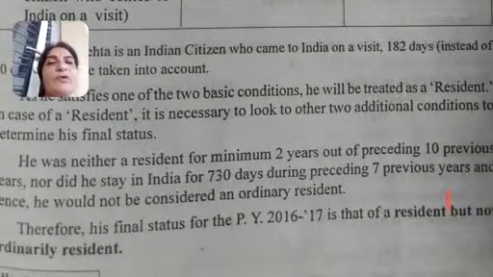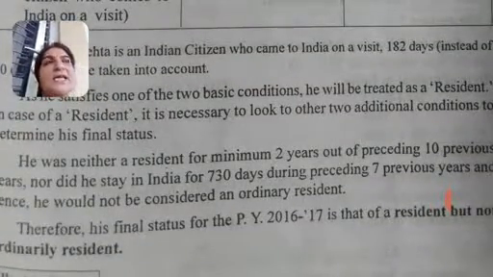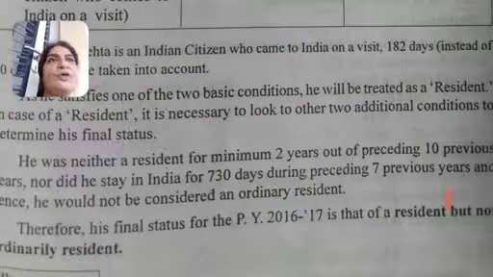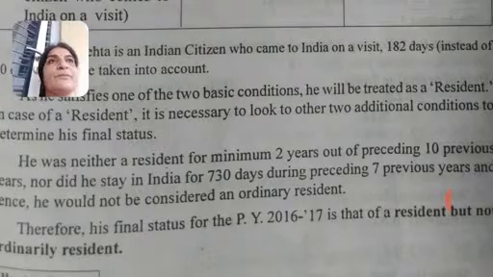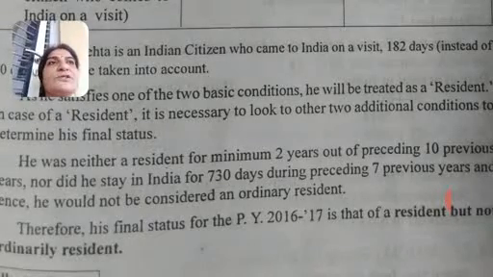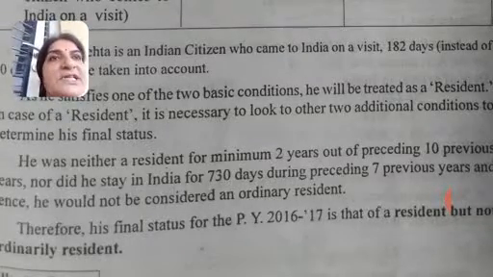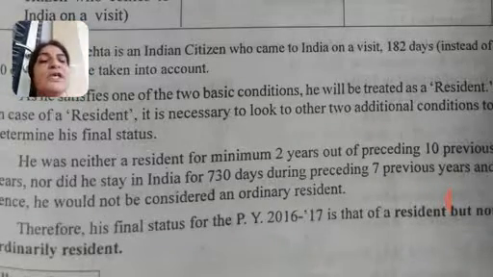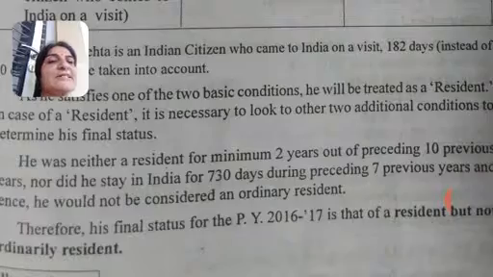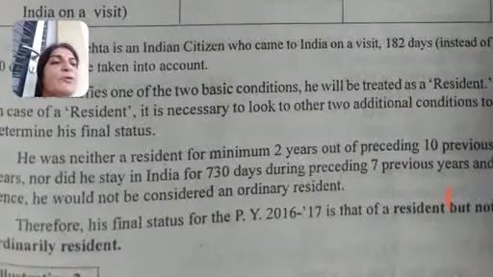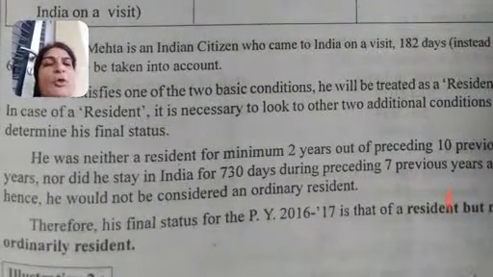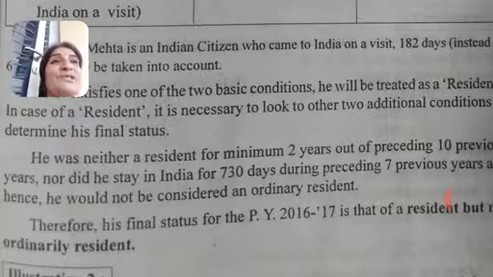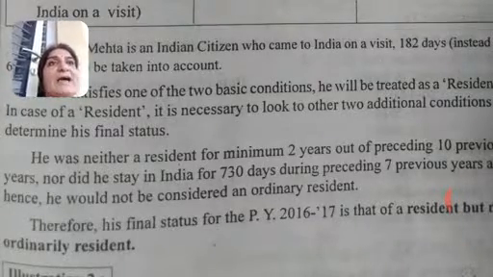Now for that additional two conditions, condition 1 is what? That he was a resident of India for 2 years out of the 10 years preceding the previous year. But in the question it is already mentioned that he visited India after 15 years. He resides in USA. So he was neither a resident for a minimum 2 years out of 10 years, nor did he stay in India for 730 or more days, because he visited India after 15 years.